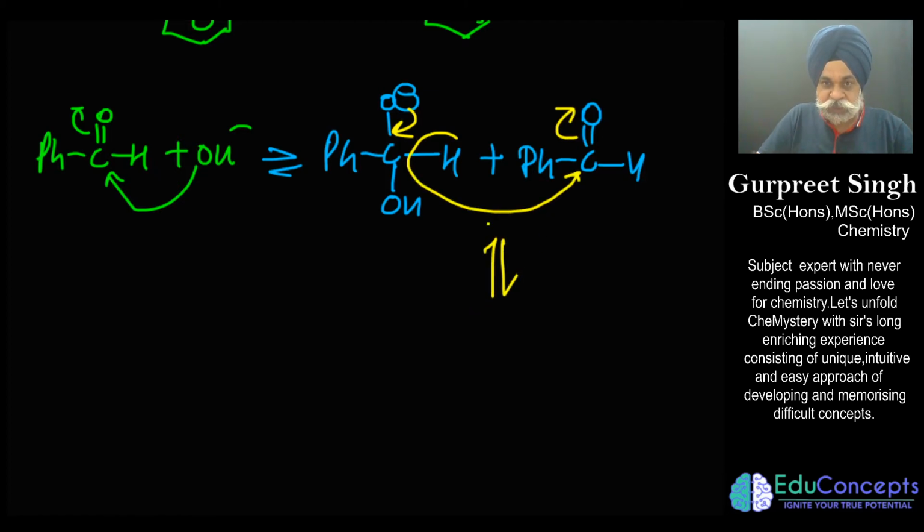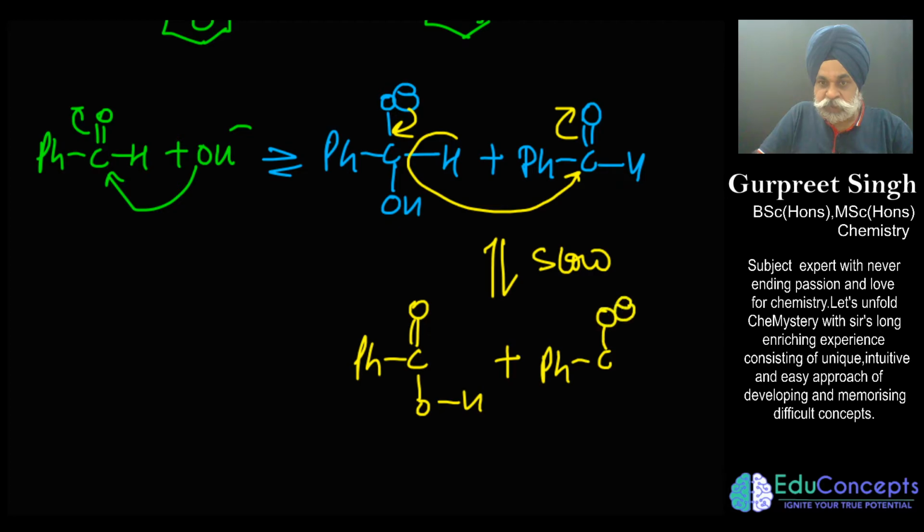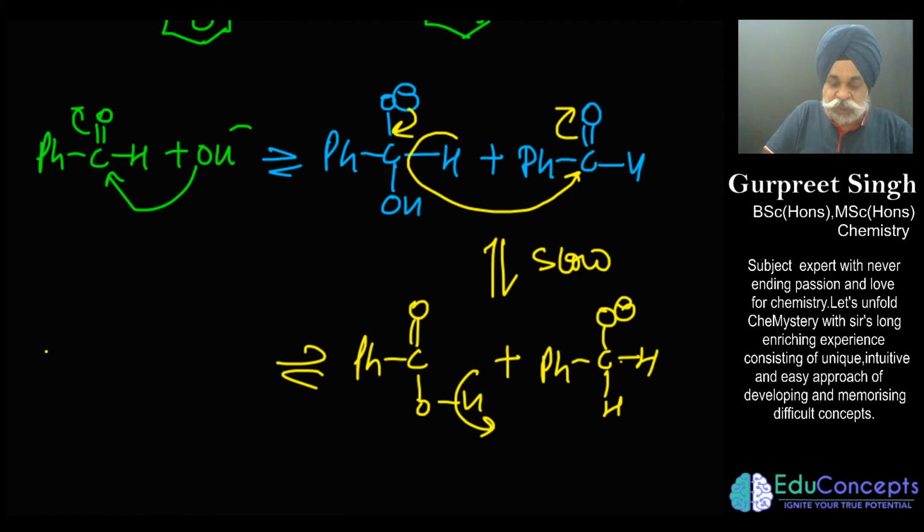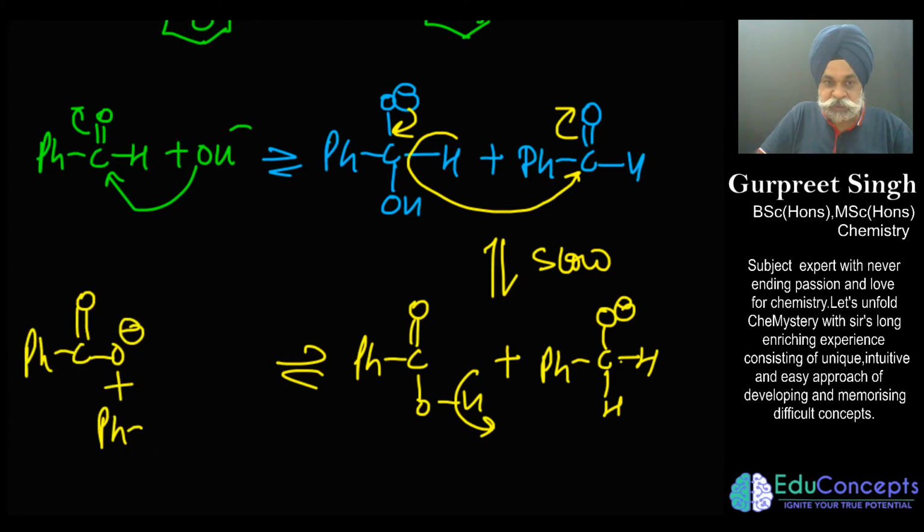So this is what we are doing, and we say this is the slow step, and ultimately I would get here carboxylic acid, and here I would get O negative, H and H. Now this is an alkoxide type of species, so this would undergo proton exchange, not intramolecular but between two molecules. This O negative would snatch this out, and this would become the salt of carboxylic acid, and the other would become benzyl alcohol.